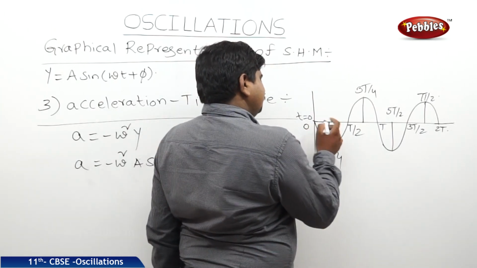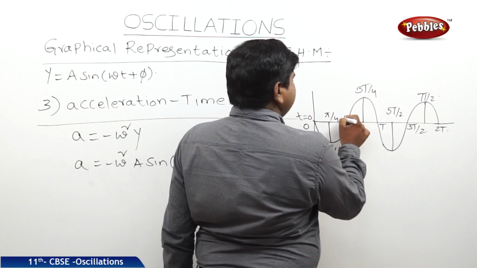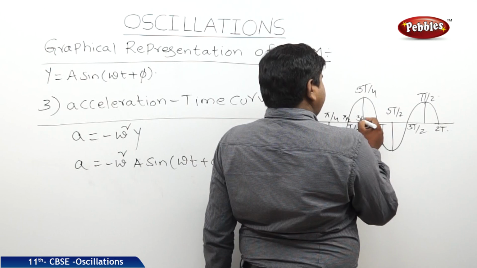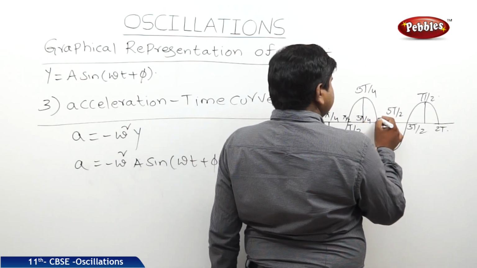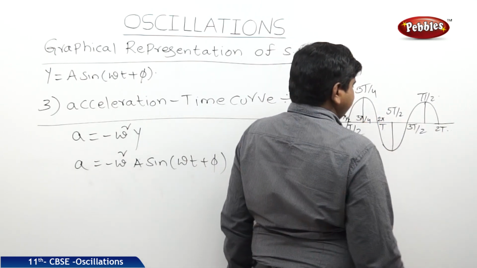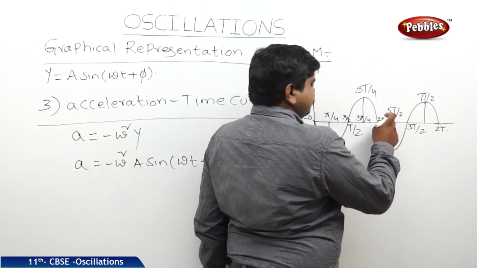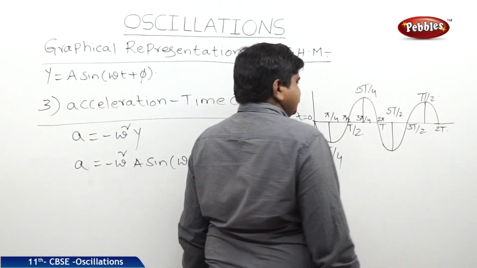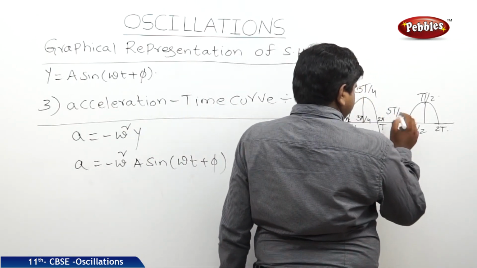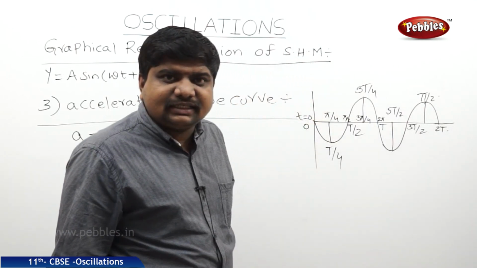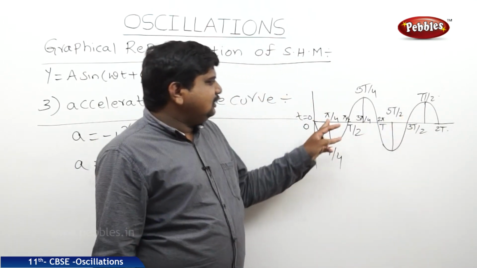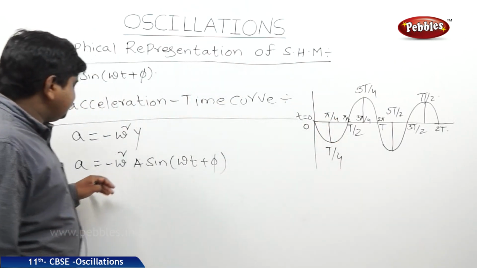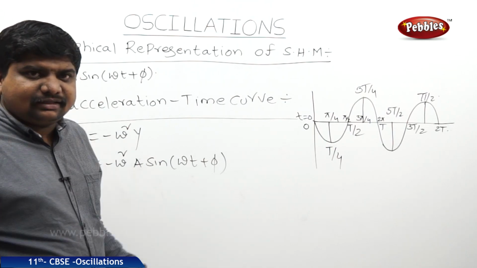It is theta equal to 0, this is pi by 4, this is pi by 2, this is 3 pi by 4, this is 2 pi. Next, this one is 360 degrees. Next, 450. So we can write the 450 as 5 pi by 2, like that. So like this we can continue the relationship between the pi and T, where the negative function comes because the acceleration is minus sign.